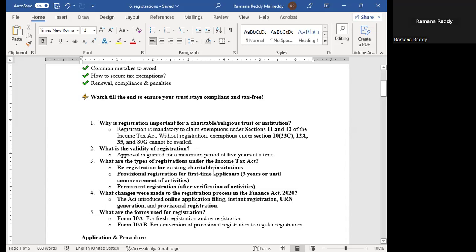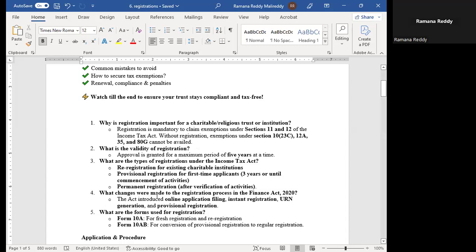What are the types of registrations under the Income Tax Act? See, re-registration for existing charitable institutions, provisional registration for first-time applicants. That provisional registration is for 3 years or until commencement of the activities. Permanent registration will be given after verification of activities.